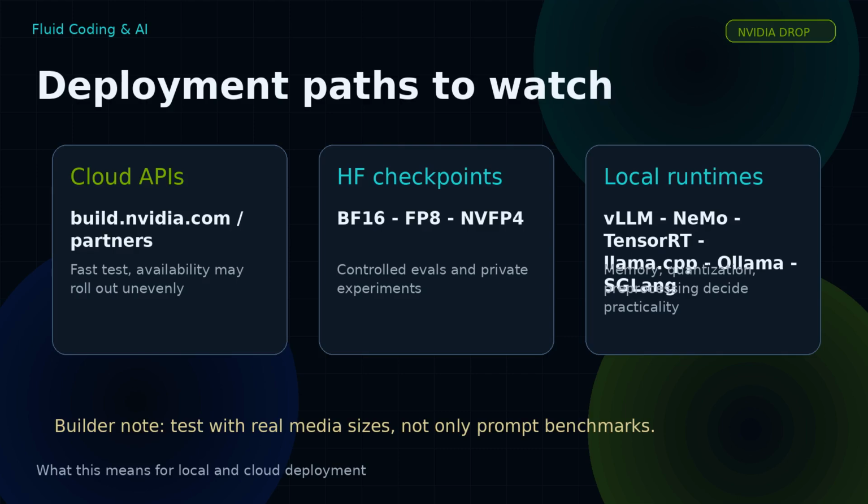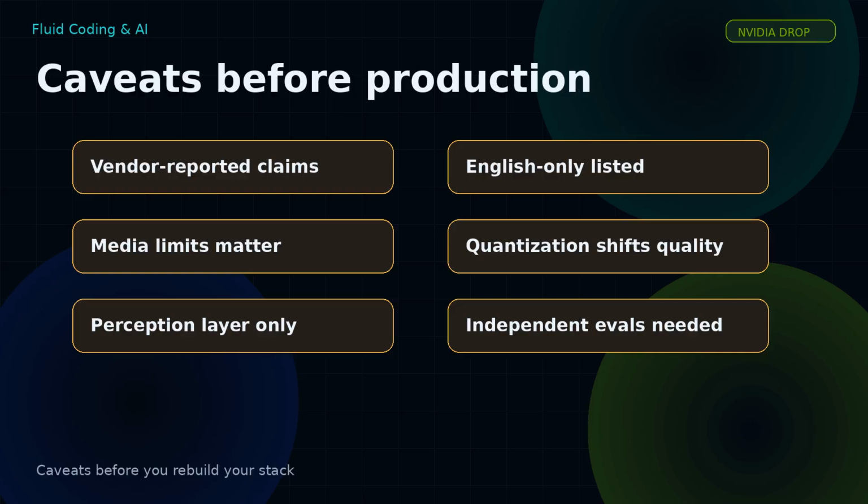The model is commercially usable under the NVIDIA Open Model Agreement, and the model card references runtimes including vLLM, NeMo, TensorRT-LLM, llama.cpp, Ollama, and SGLang, with GPU targets ranging from data center cards down to workstation and edge NVIDIA hardware. Translation: you should be able to test local, private, and cloud pipelines, but memory, quantization, and media pre-processing will decide how practical it is. Do not assume it replaces your planner, coder, or policy model. Think of it as a perception layer that can feed better observations into an agent.